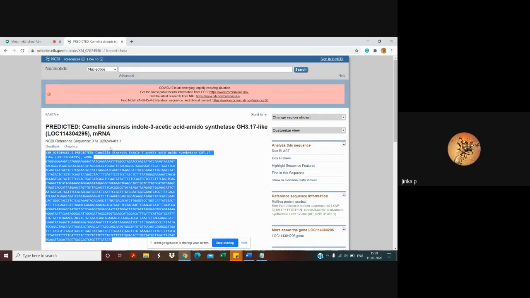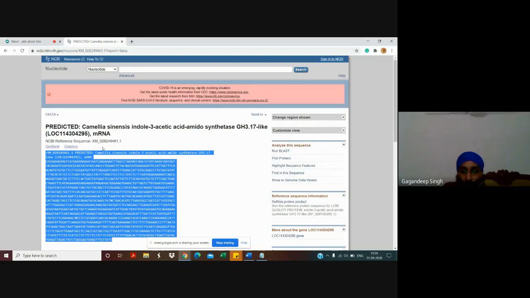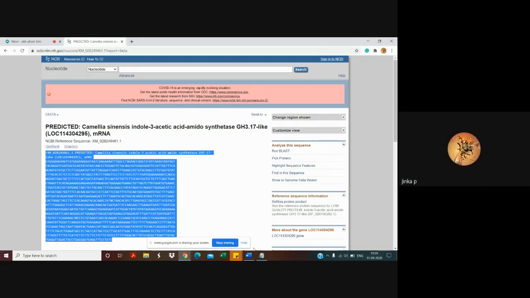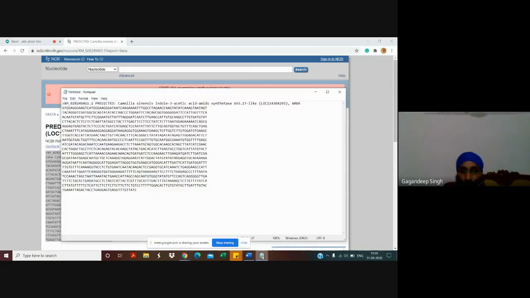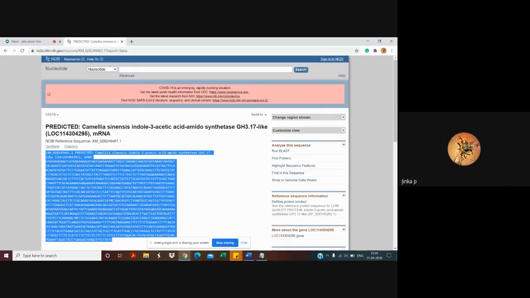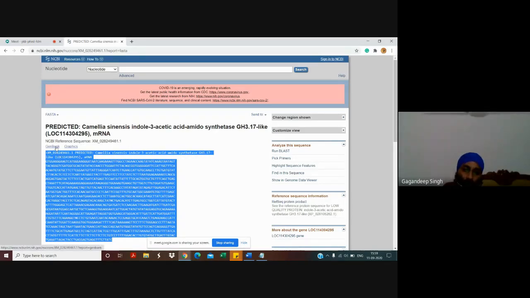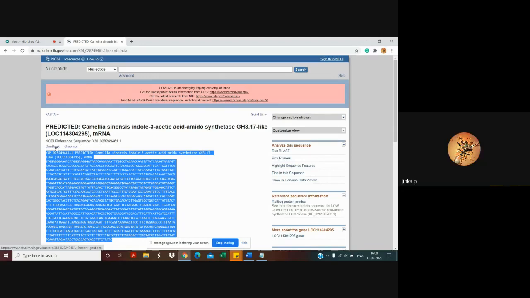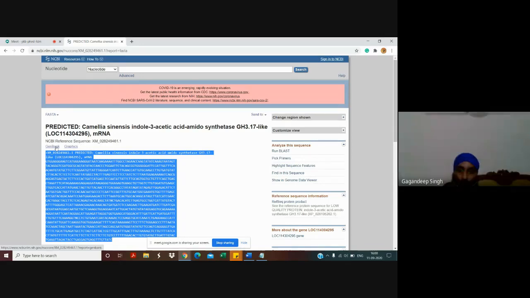So for now I just selected and copied this sequence. There is one more thing here, that is GenBank, right? GenBank is the database. Avoid it right now.